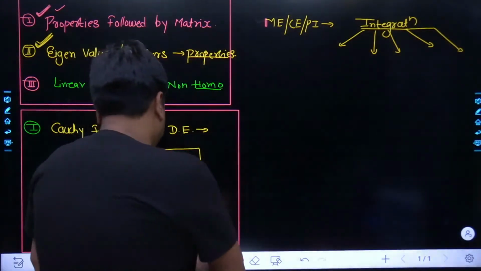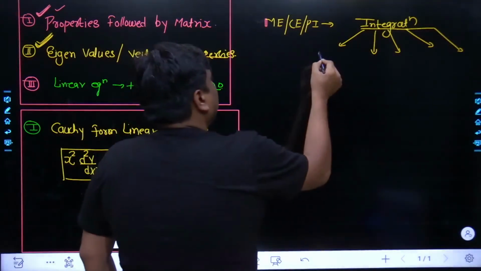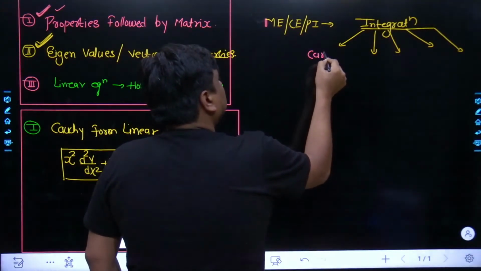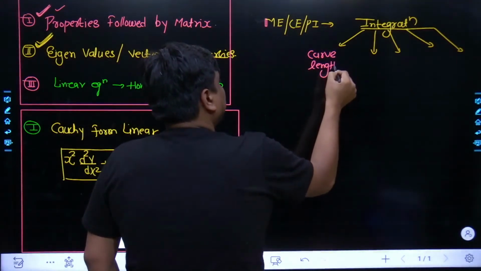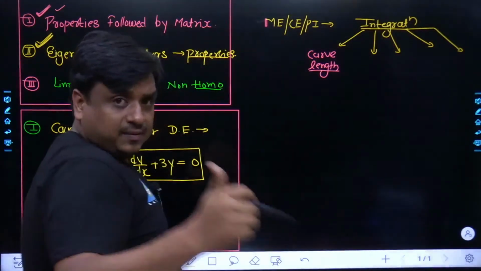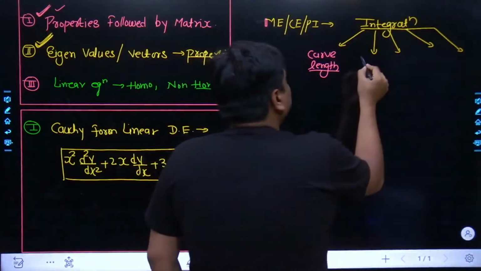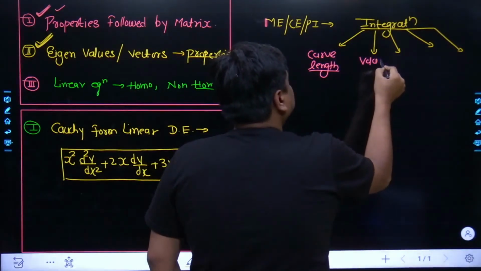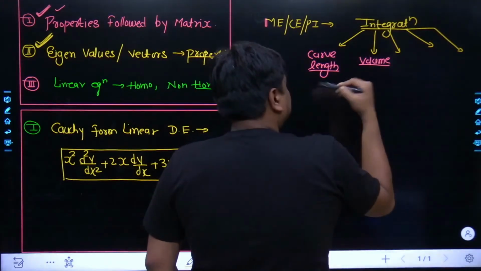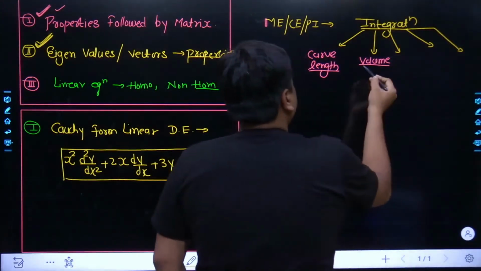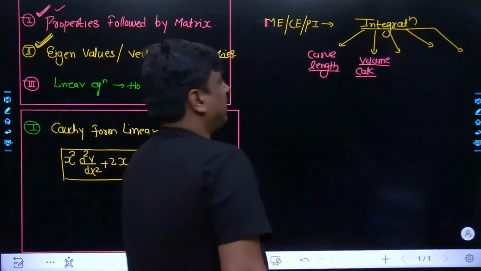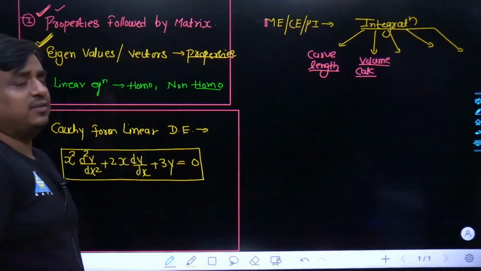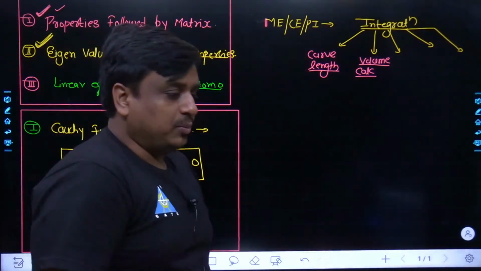Either it's the contour integration through which I calculate the curve length. The question does come from this segment repeatedly. I have seen it specifically for civil and mechanical. Curve length has been the important point. Even the volume created by a certain contour taking the reference of x-axis or y-axis. Volume calculation, I have seen specifically for mechanical, civil and production, this segment had been more important.